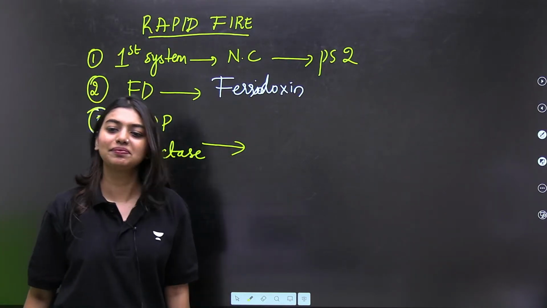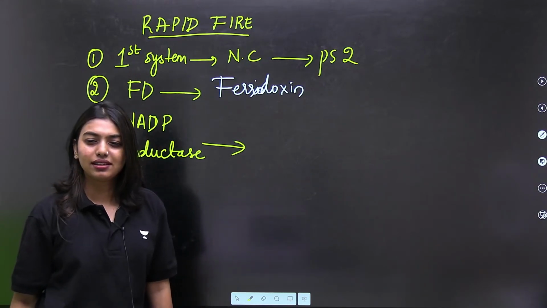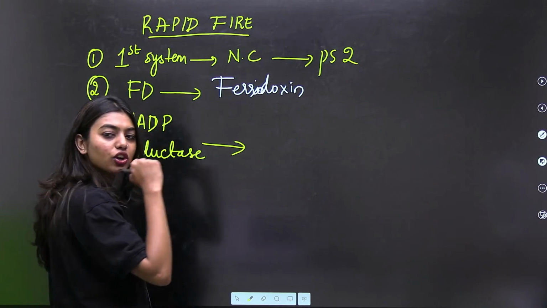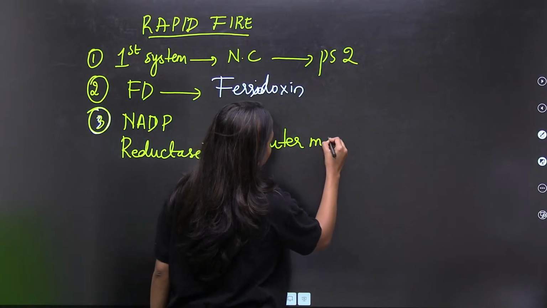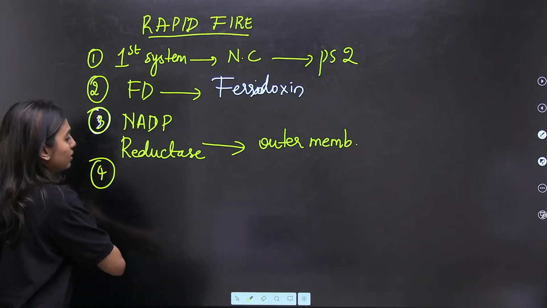Yes. Where is it present? Yes, Trisha got it right. Outer membrane. Very good. Outer membrane of the thylakoid. Okay, outer membrane. Students, fourth question.